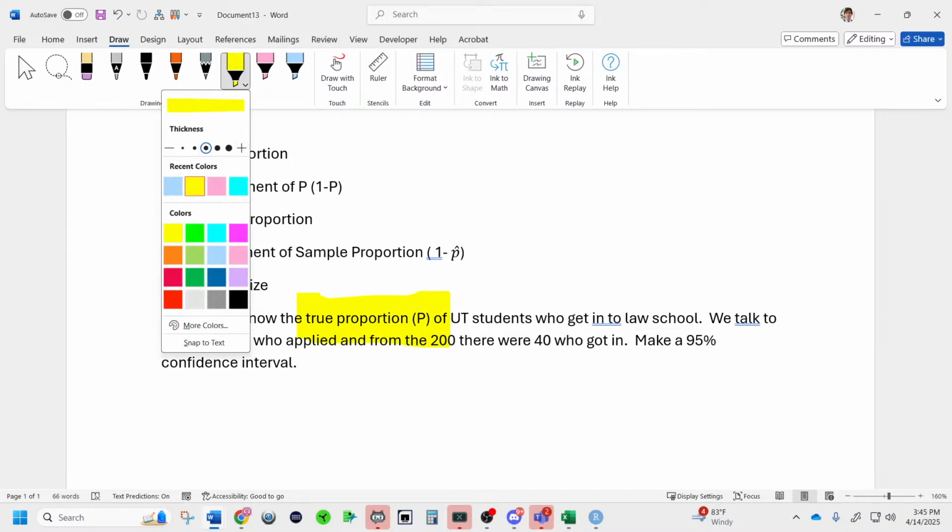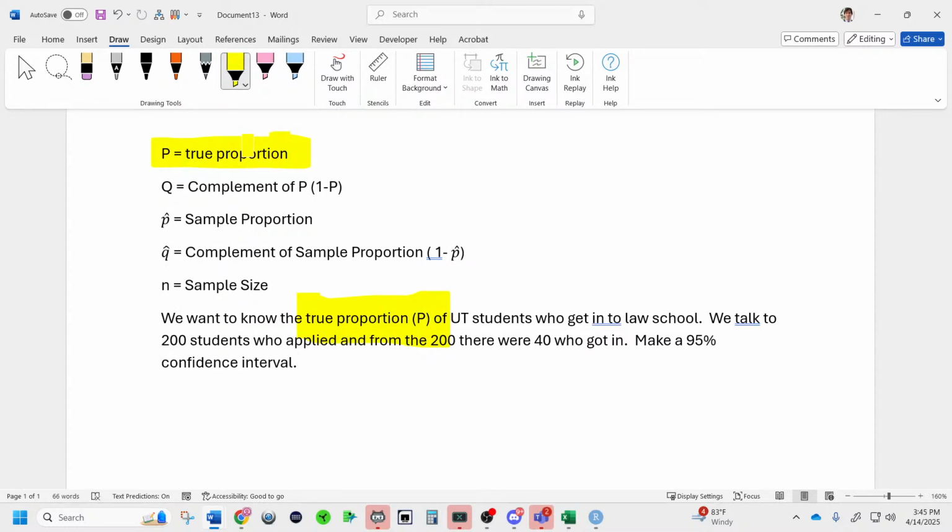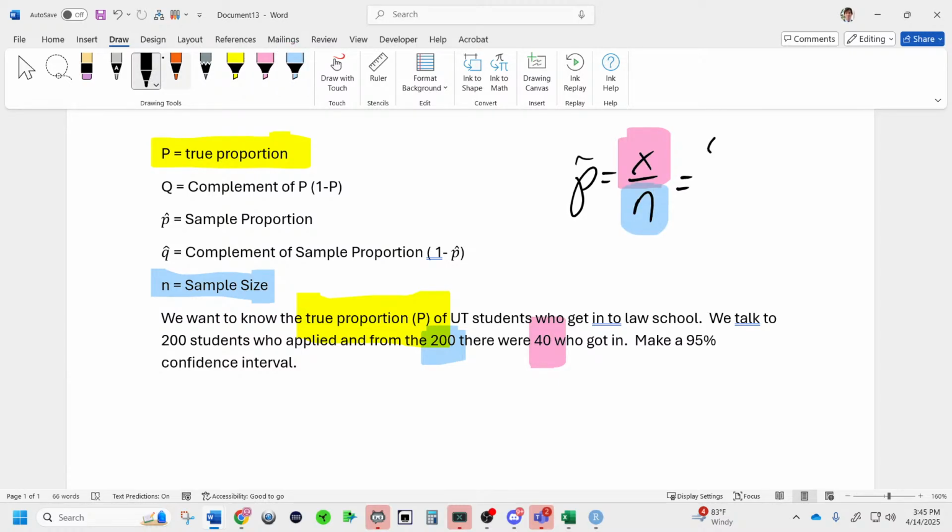Does that make sense? Just theoretically. And then our best estimate, we're going to use our sample right here. We need to get the P hat. So P hat is equal to X over N, where X is the number who applied and got in, over the sample size. So this is going to be equal to 40 over 200.